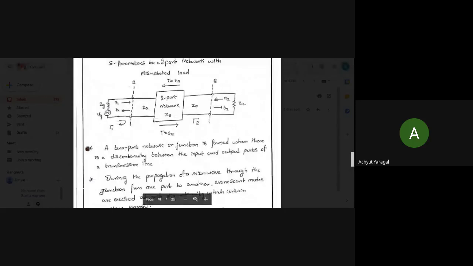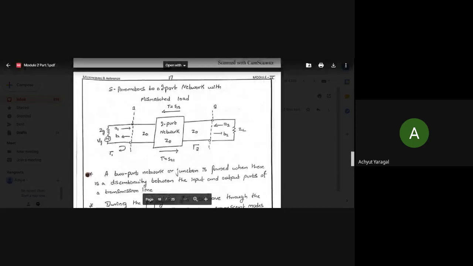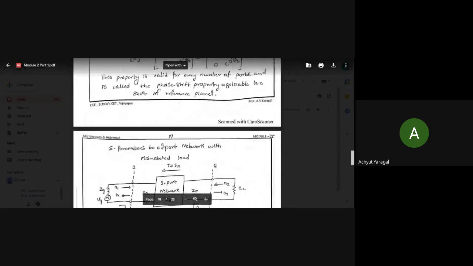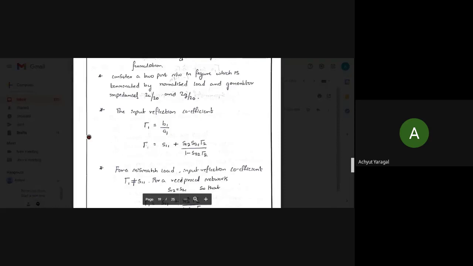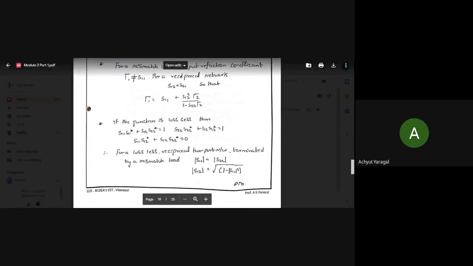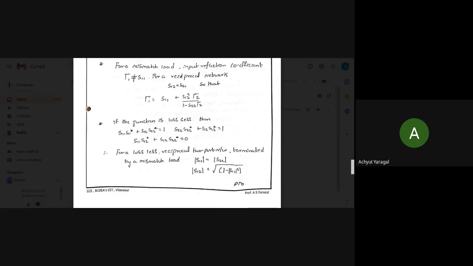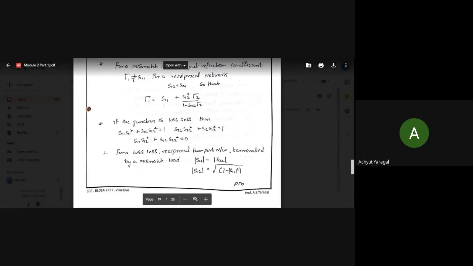These are the four properties we learned today. Further, we learned about the S parameters of a two-port network with a mismatched load. We drew the diagram and mentioned certain points regarding it, then found the input reflection coefficient. Then we mentioned the conditions: if the junction is lossless, reciprocal, and has a mismatched load, what conditions do we have? Subject to those conditions, we get the final answer.